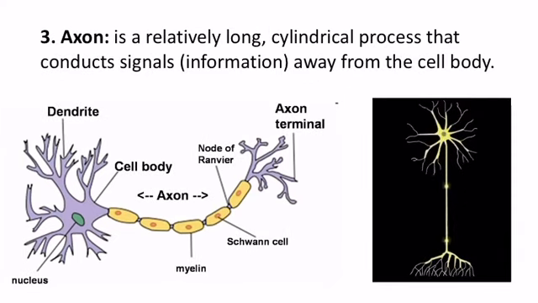Axon. Axon is a relatively long cylindrical process that conducts signal or information away from the cell body. For example, here you see that this is the axon, it is relatively long, and it conducts signal away from the cell body.